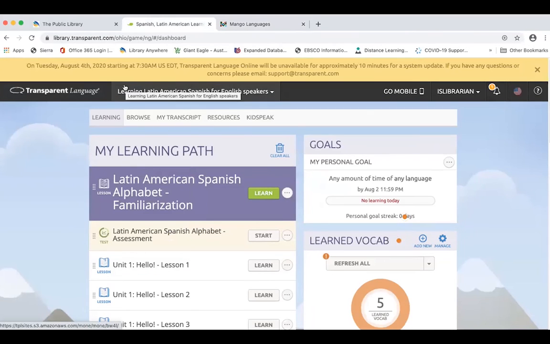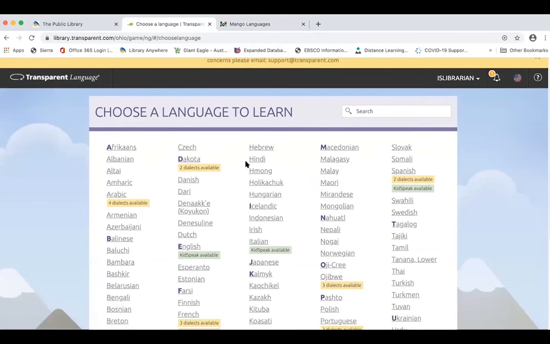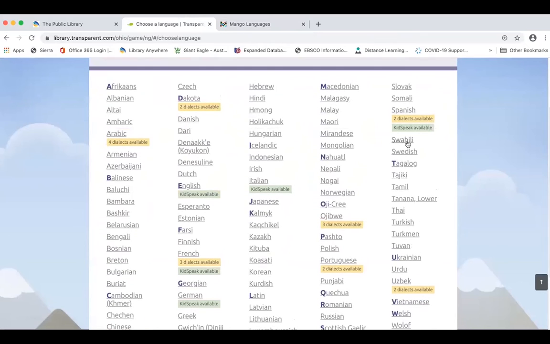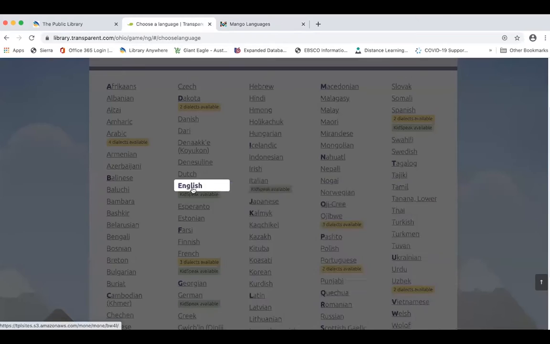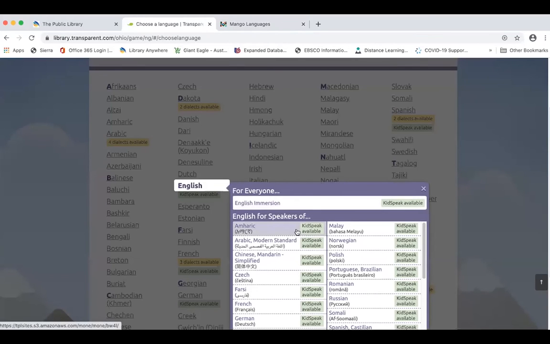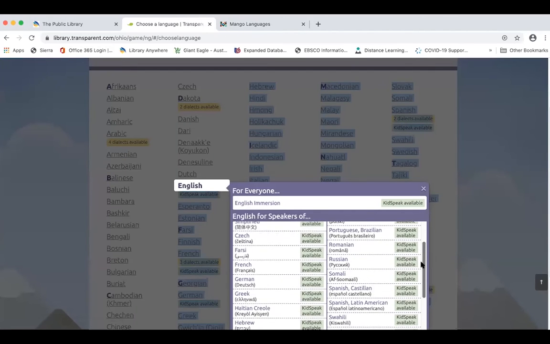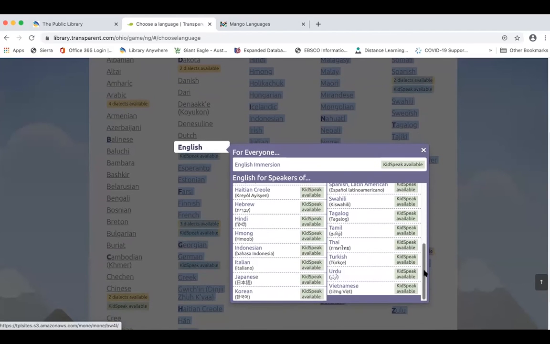With Transparent Language Online, the state pays for this resource. They've provided it for the past couple years now. And if we go to more languages here, they have over 102 languages within this resource to choose from. Again, they do have the Latin American Spanish, and they also have English for people that need to learn it as a second language. And again, it will teach English in your native language. It has quite a few of the different native languages to choose from. It actually has more than Mango has.